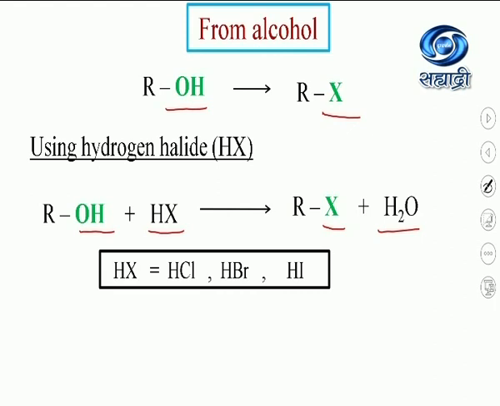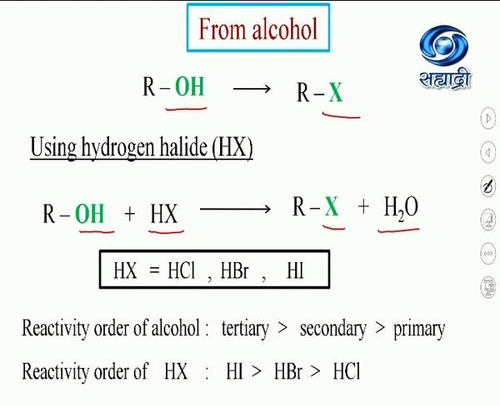For a given hydrogen halide, the reactivity order of alcohol is tertiary alcohol more reactive than secondary alcohol, which is more reactive than primary alcohol. The reactivity order for a given alcohol with hydrogen halide is HI more reactive than HBr, more reactive than HCl.